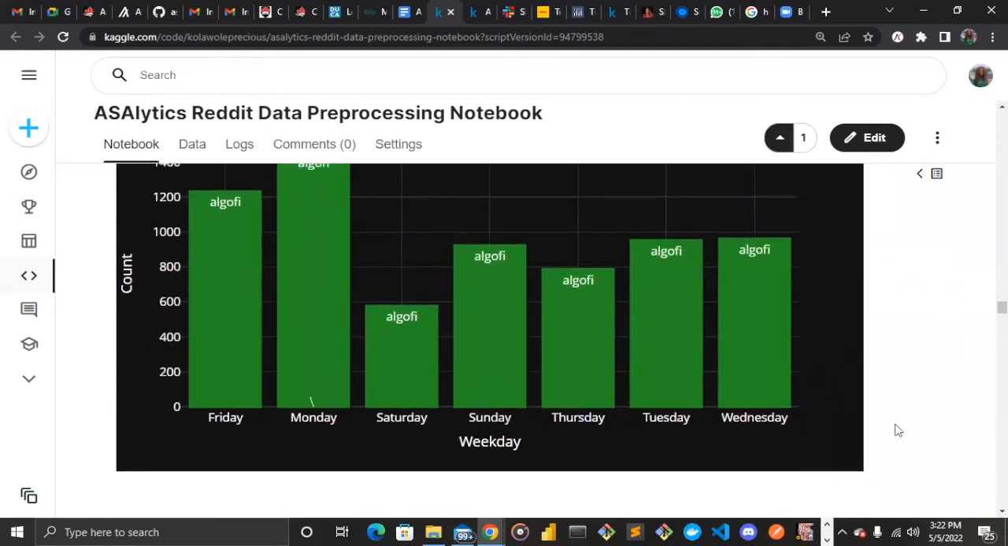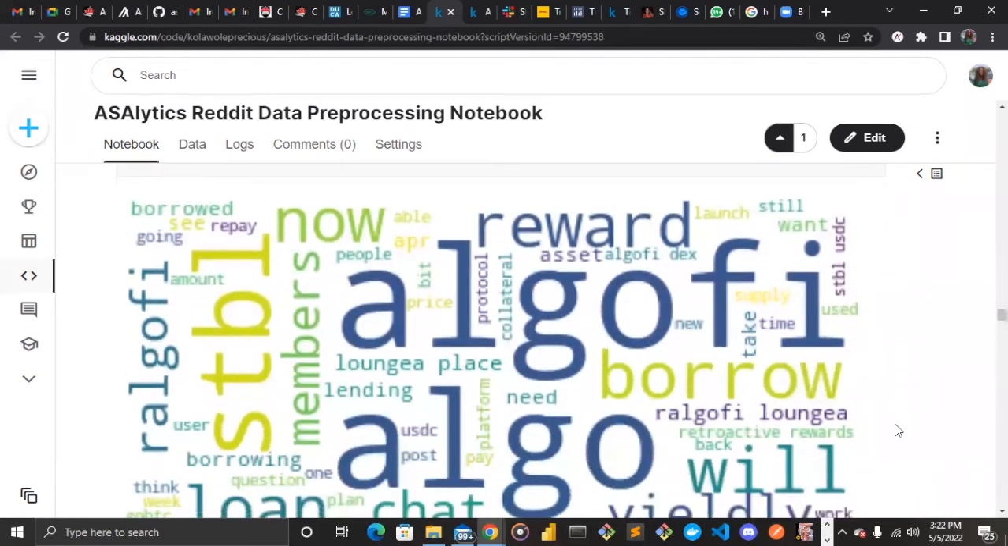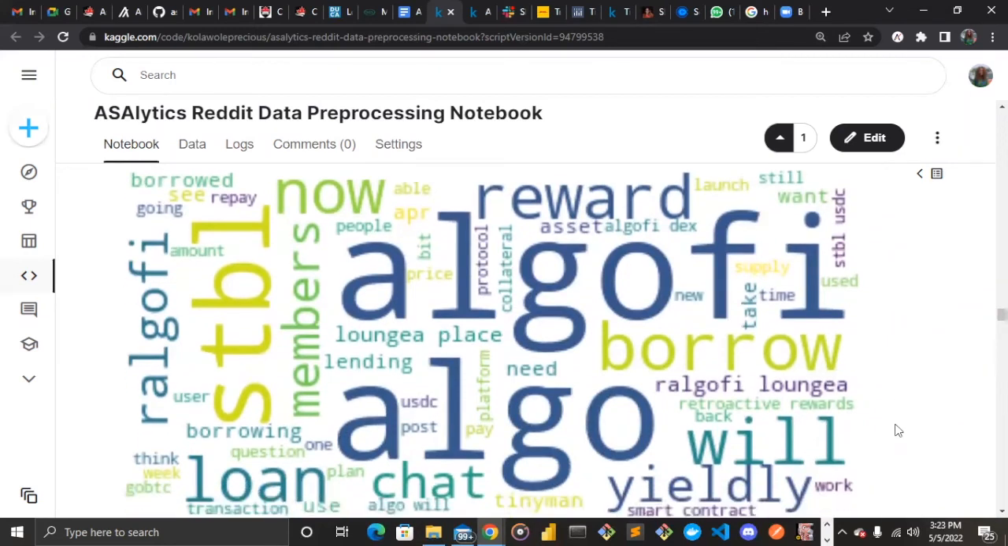So here, we have the word cloud as explained. The word cloud is showing the frequency at which the texts appear on the posts and on the comments.